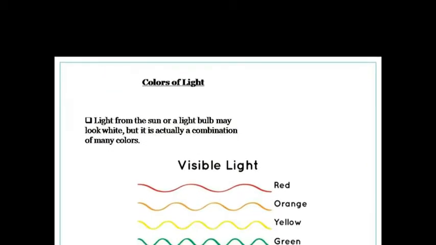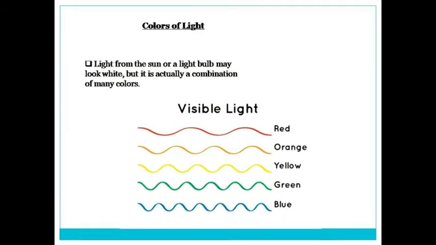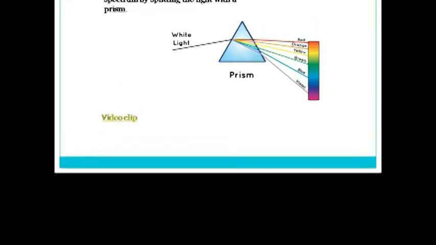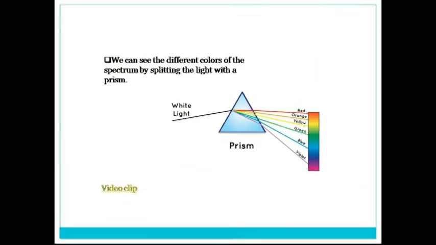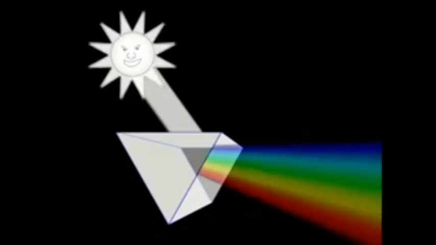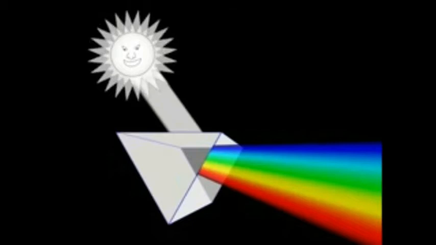The sunlight, or light coming from an incandescent lamp, is white. It comprises many colors. That is, visible light comprises colors ranging from red to blue. White light can be split into many colors by passing it through a prism. We can see that splitting of white light into many colors through a prism in a video clip. See, the sunlight is white in color when it is passed, and when it is passed through a prism, it is split up into colors.